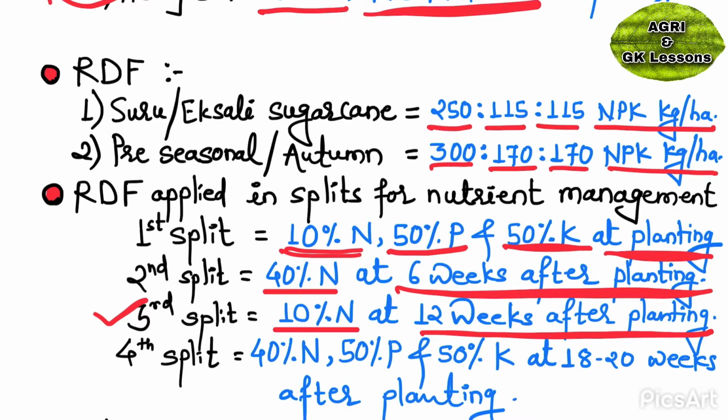And the last split, that is the fourth split, has 40% nitrogen, 50% phosphorus and 50% potassium at 18 to 20 weeks after planting.